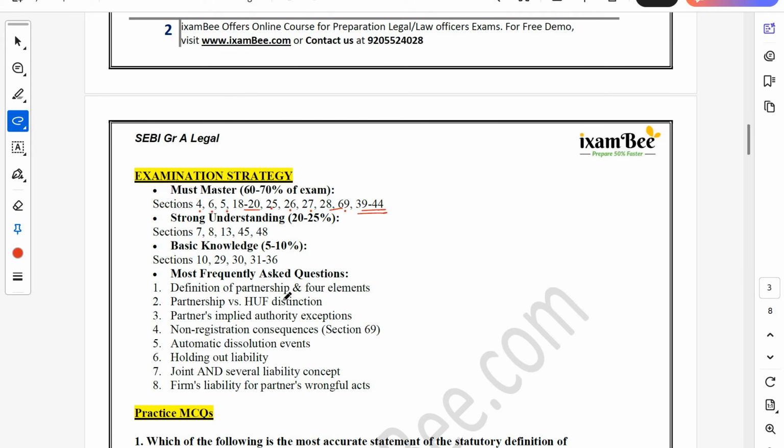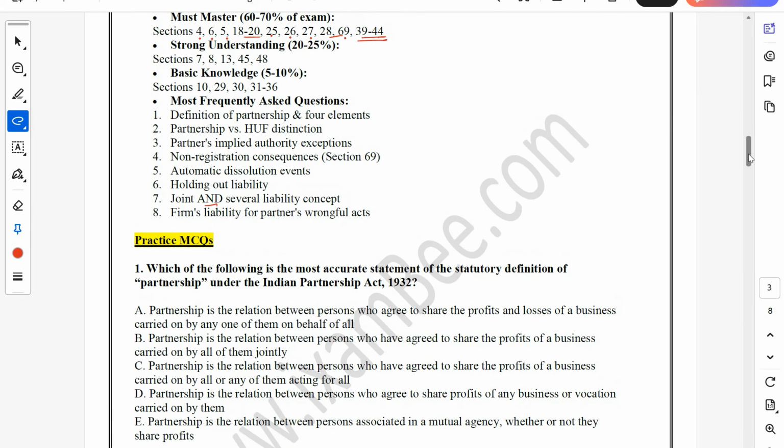The most frequently asked topics and questions include your definition of partnership and their 4 elements. Partnership versus HUF, that is Hindu Undivided Family. What is the distinction between them? The partner's implied authority and the exceptions. The non-registration consequences as covered under section 69. Automatic dissolution events. Holding out liability. Joint and several liability concept. And the firm's liability for a partner's wrongful acts. So these are some of the most frequently asked questions or topics in exams.